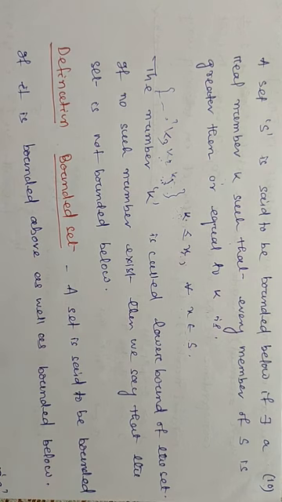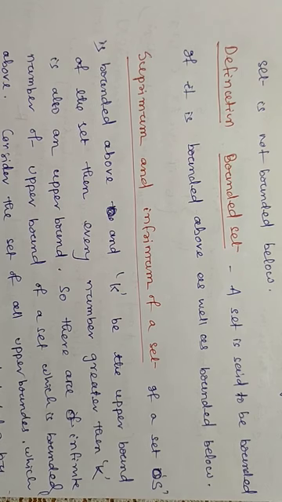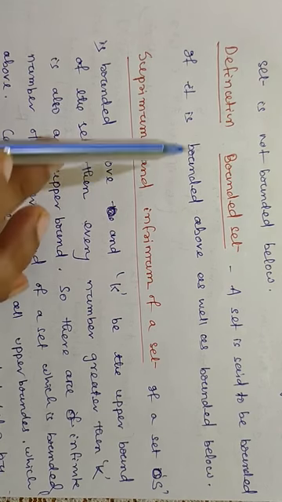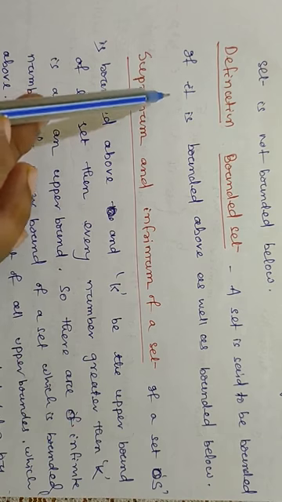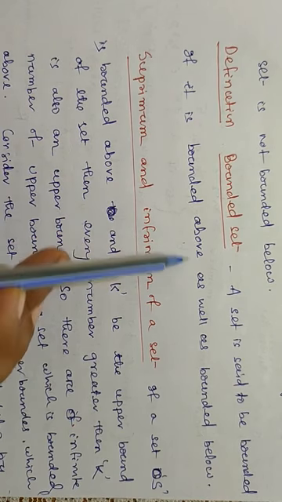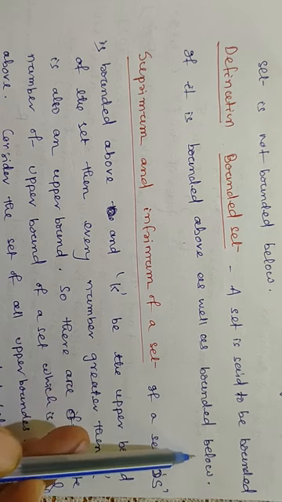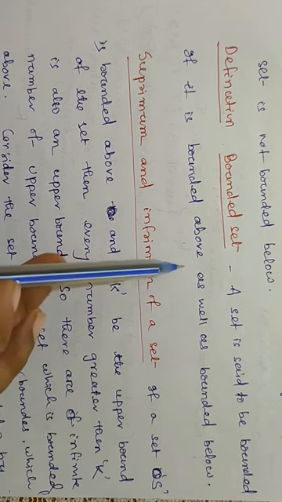Okay, so what is the definition for a bounded set? A set is said to be bounded if it is bounded above as well as bounded below. This is the definition for a bounded set.